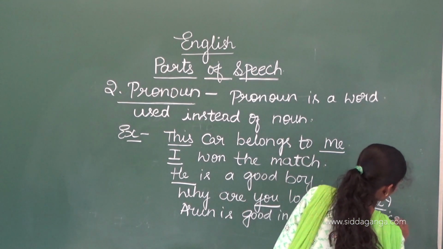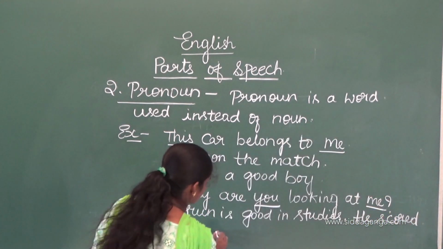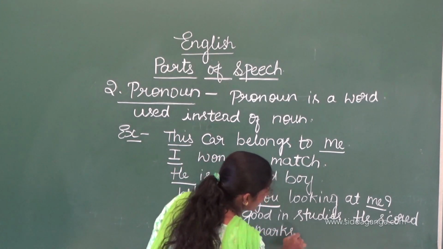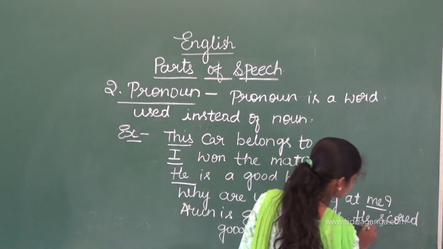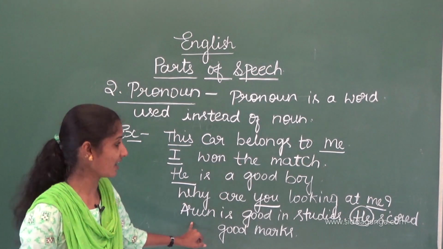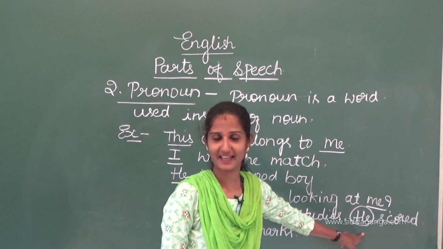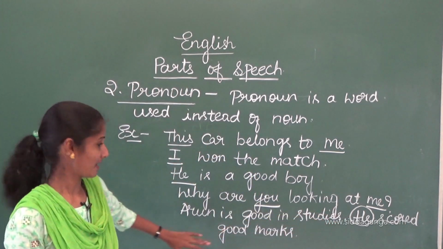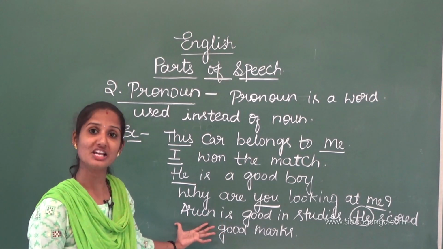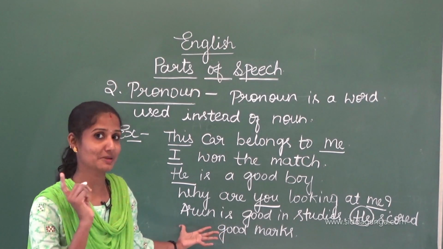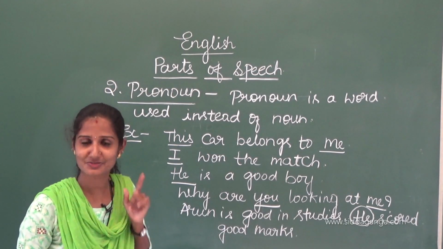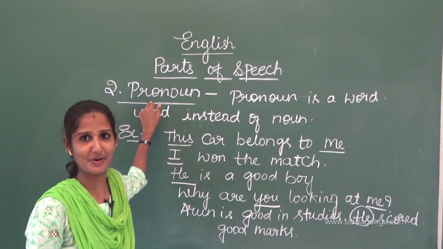He scored good marks. Here I have used one pronoun. He is a pronoun. Instead of Arun, I have used he. So pronoun is used instead of noun, and it avoids the frequent repetition of noun in a paragraph and makes the paragraph very meaningful and very fruitful. That is what is called a pronoun.